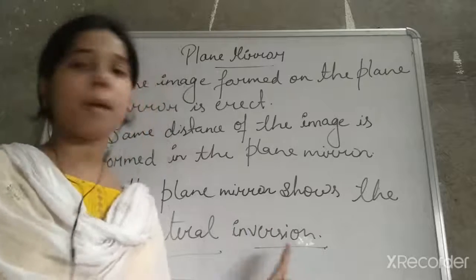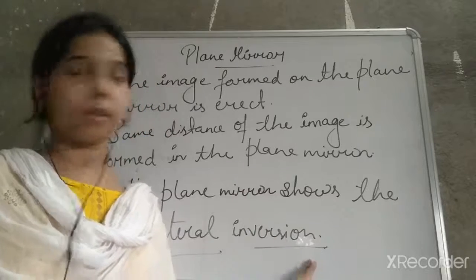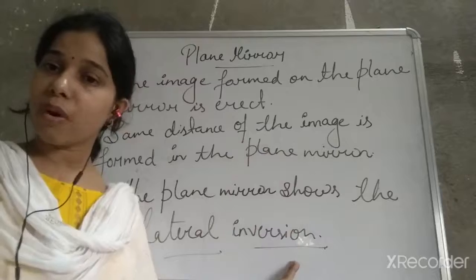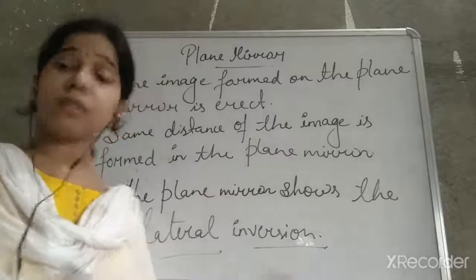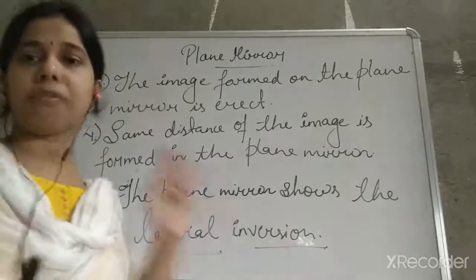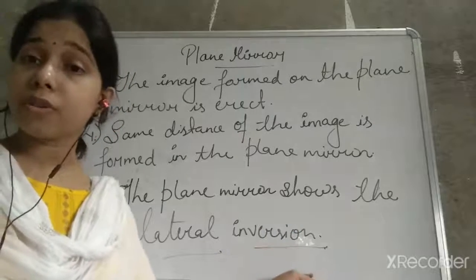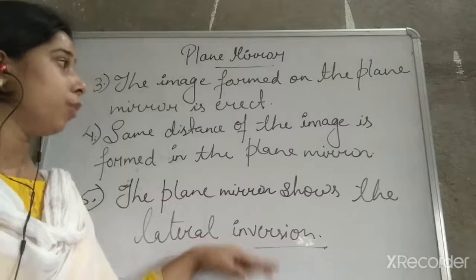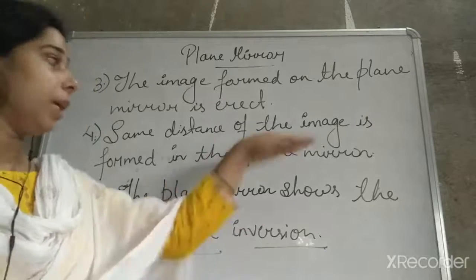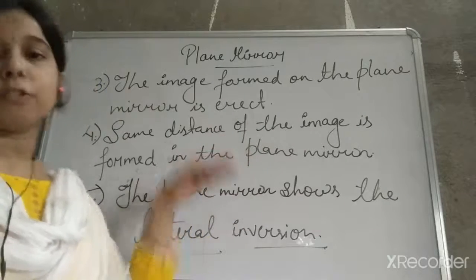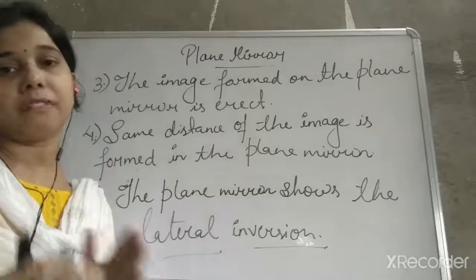In the exam, most of the time it is asked what the different characteristics of the plane mirror are, and questions related to any of them will be asked. For example, what is lateral inversion, or what is the distance of the image when an object is kept in front of a plane mirror.